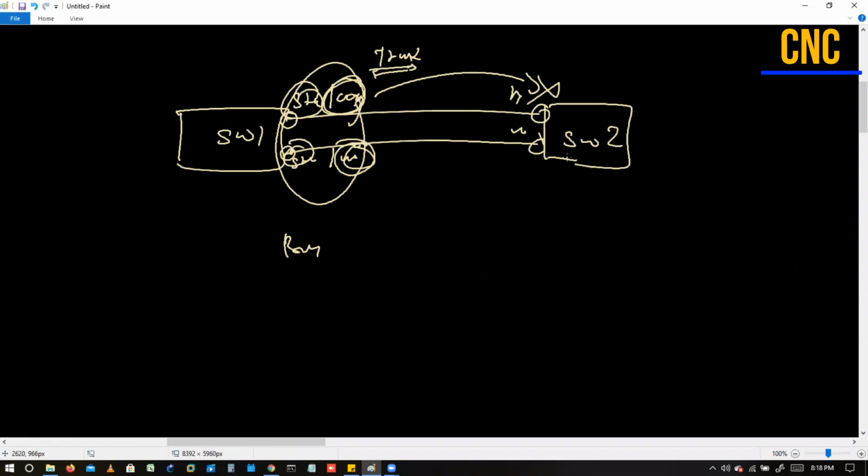Any doubt till this point? So speed should be the same and this fifth point, Ethernet standard, should be the same. Right? What is the difference between them, sir? Okay, speed and Ethernet standard, let's take it.